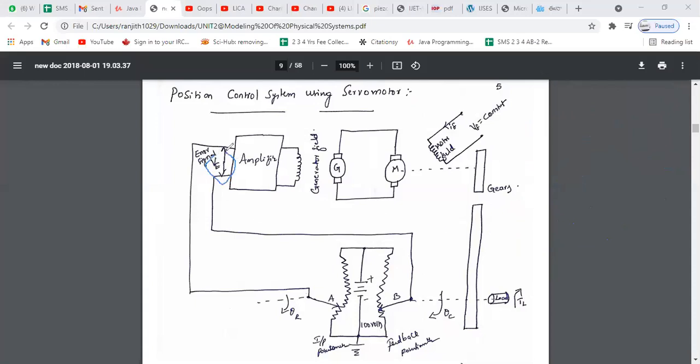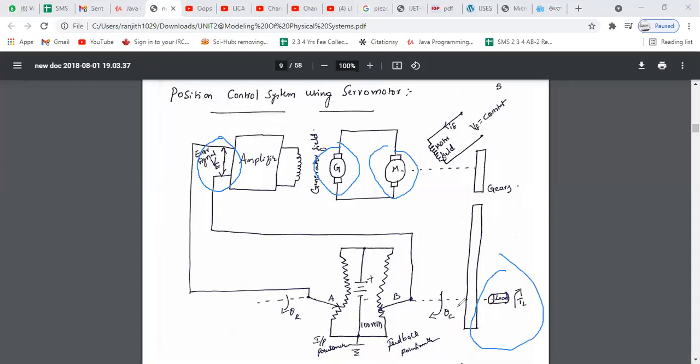This VE, which is a low intensity signal, is amplified by an amplifier, and the amplified electrical output is given to the generator field circuit to generate the sufficient power required for the motor to change the position of the load. So if there is some finite error signal VE, it is given to the generator field circuit, the generator generates some power and gives it to the motor, and the motor shaft shifts the position of the load.